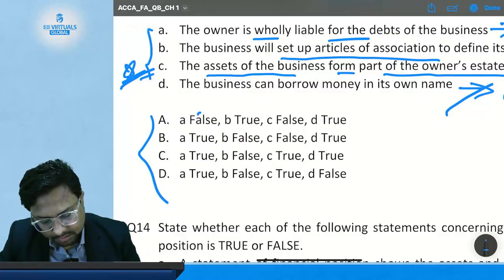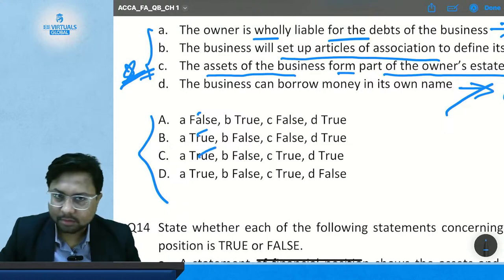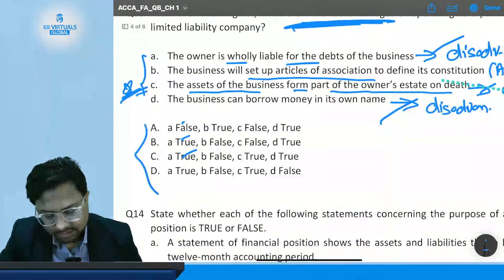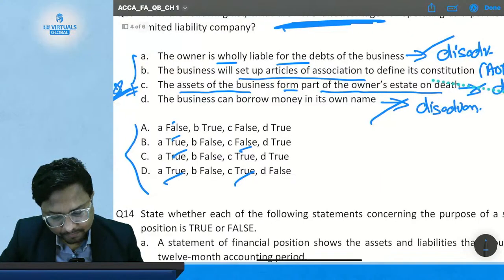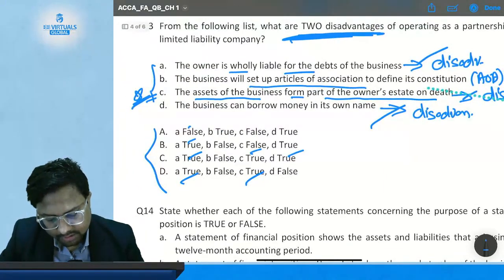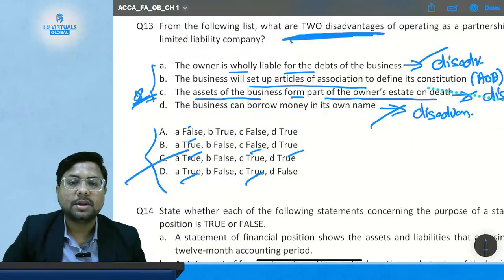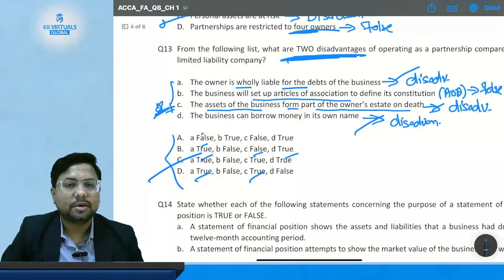So this is true, and this A is also true. In this, A is also true. C is true here. C is true here also, and D is true here. So the correct option is option number C.